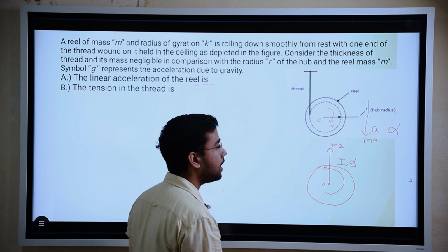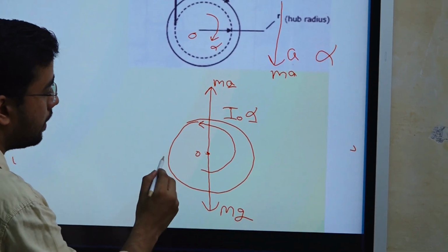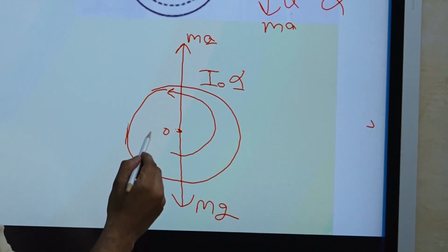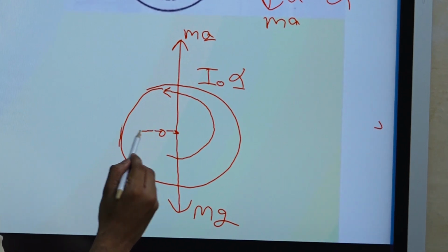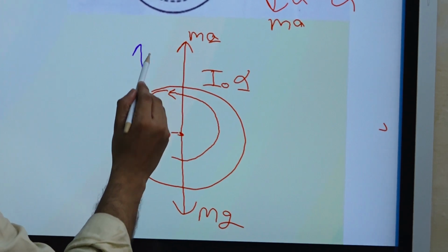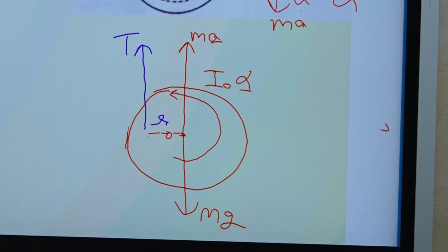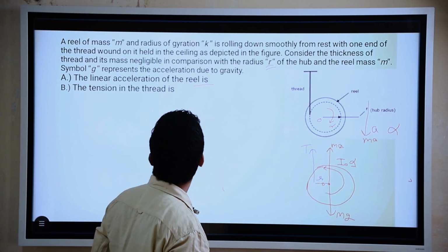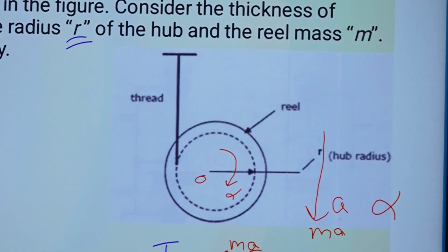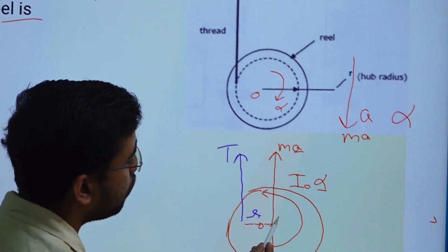Now we will apply the other forces which are acting. mg is the weight, and one tension force will be here, not here actually, somewhere here the tension force will be there. T. This distance will be R, which I think is given in the question. And the radius of gyration is given as K.